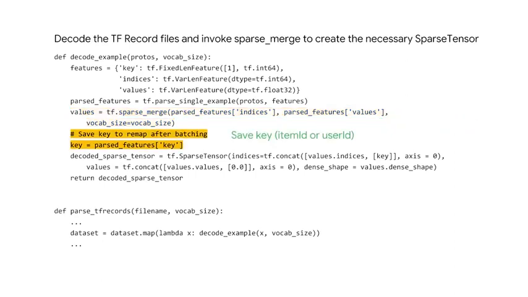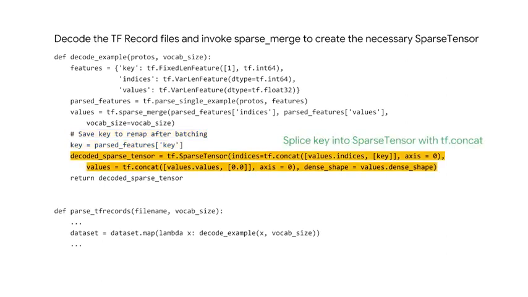Remember how we mentioned earlier that the batching process will replace, for instance, the item ID in the first dimension of the sparse tensor's indices with the index within the batch? Well, here we want to save the key into a tensor so that we can use it to remap the indices after batching is complete. Because this is a map, we are mapping the example protos in our dataset to sparse tensors, but we need some way to not lose our key so that we can fix the indices later, some place to store the key.